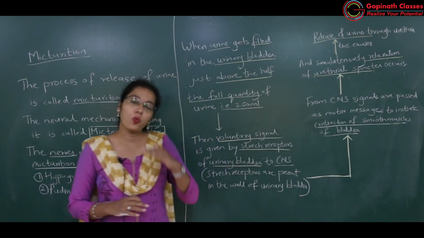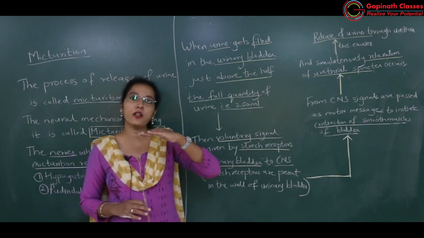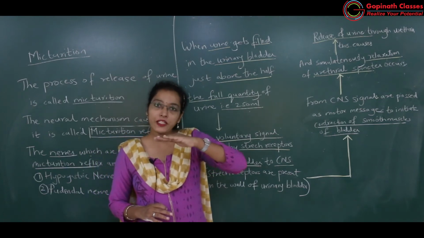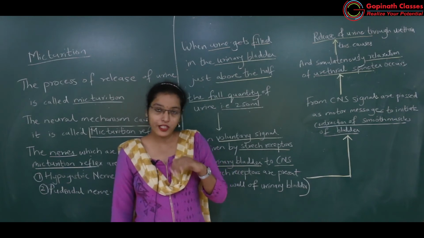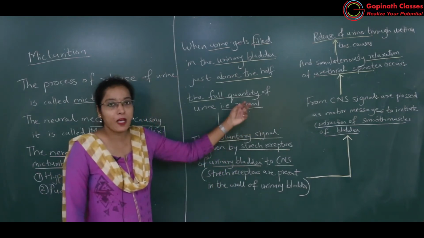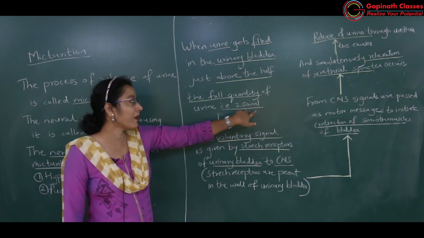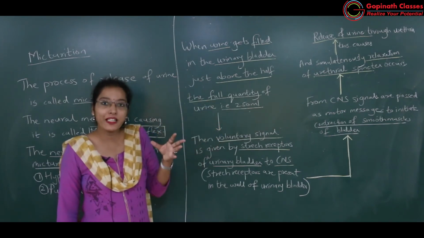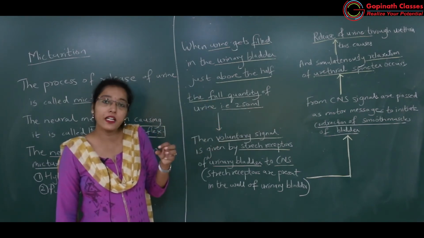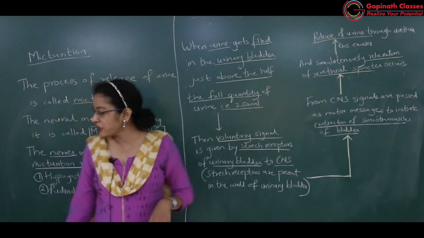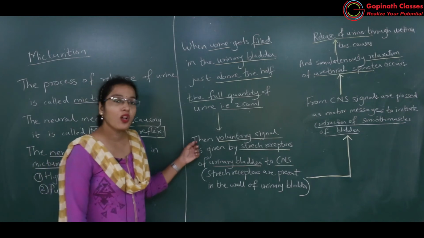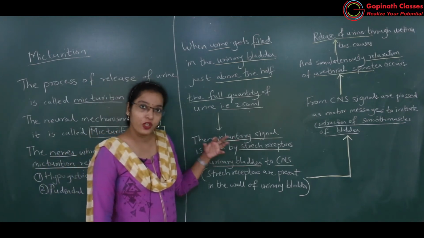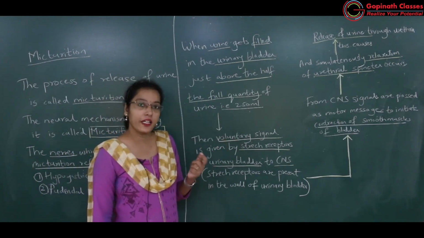Okay, so once the urinary bladder gets filled up with a little bit more quantity than that of the half. Okay, so 250 ml approximately, if we take 250 ml of urine is accumulated in the urinary bladder, then slowly and gradually these nerves will get stimulated. Okay, so voluntary signal will be passed to the CNS.